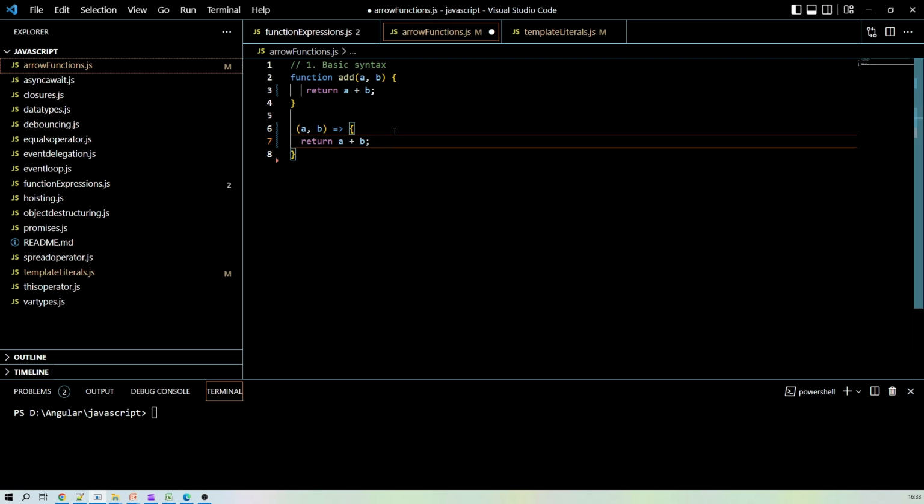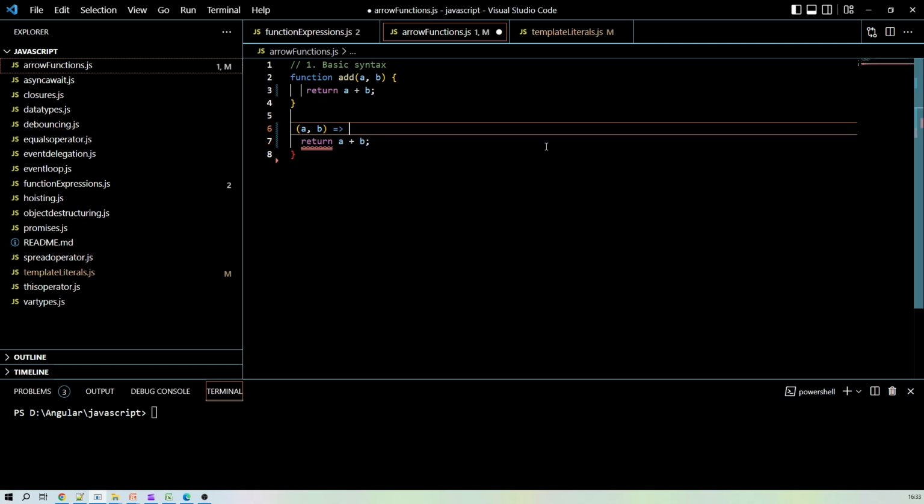If you have noticed, there is only one statement between these curly braces, so we can also remove them. If we have multiple statements between these curly braces, then in that case we cannot remove them. But now we can remove curly braces because there is only one statement, right? So we have removed the curly braces, and we can also remove this return keyword.